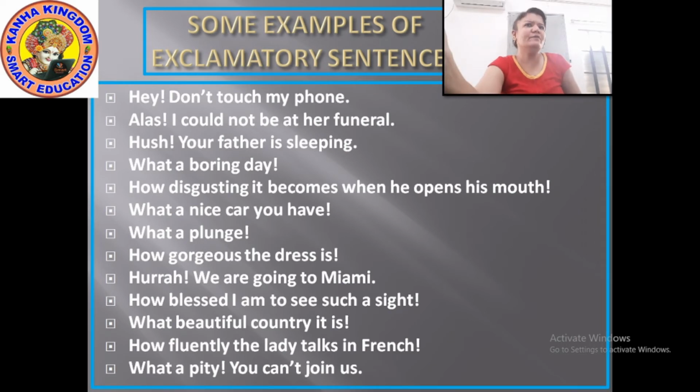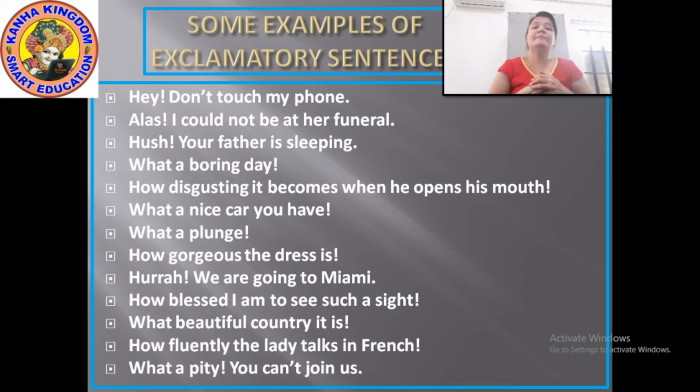Hey, don't touch my phone. That also comes under exclamation mark. But here you are seeing that the exclamation mark is used before the exclamatory word, that is "hey", and after that the sentence continues and it ends with a full stop. Hey, exclamation mark, don't touch my phone. "Don't", D starts with a capital letter, don't touch my phone, and ends with a full stop.